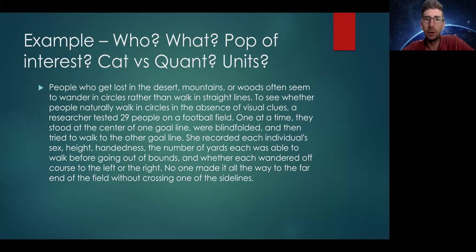They're stood at the center of one goal line, so one end of the football field. They're blindfolded so that they can't see, and they're told to try to walk to the other goal line, basically, right, in a straight line, 100 yards from one end of the football field to the other. He recorded each individual's sex, height, handedness, the number of yards each was able to walk before going out of bounds, and whether each wandered off the course to the left or to the right. No one made it all the way to the far end of the field without crossing one of the sidelines.